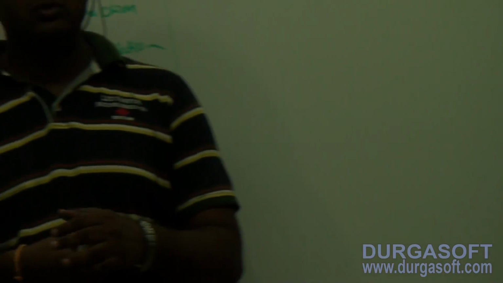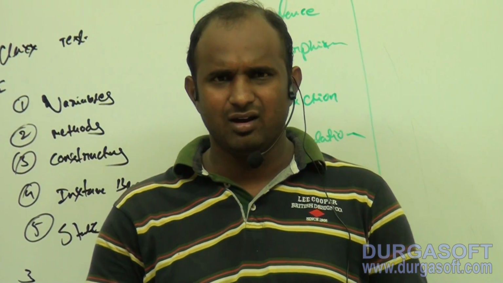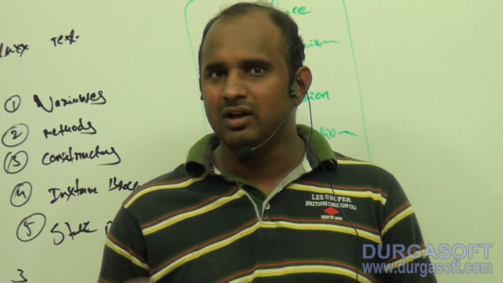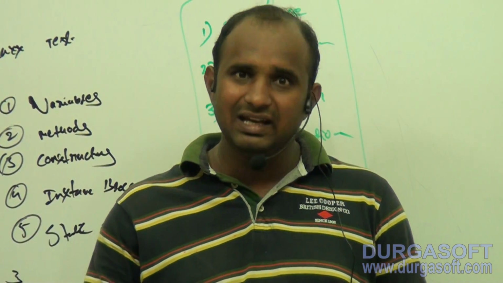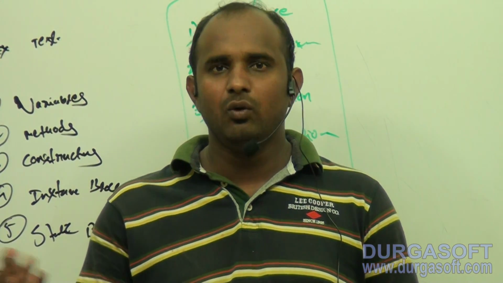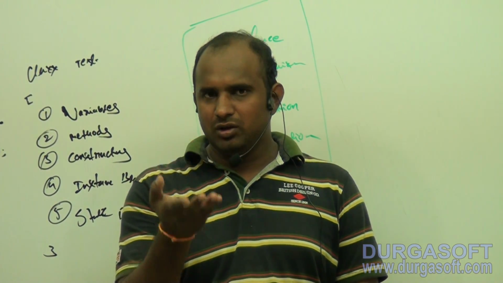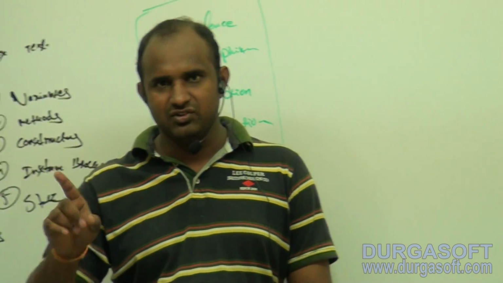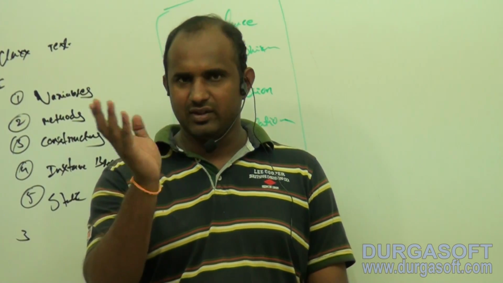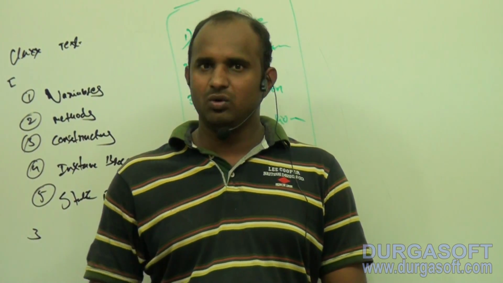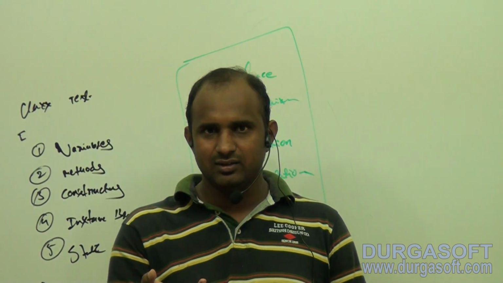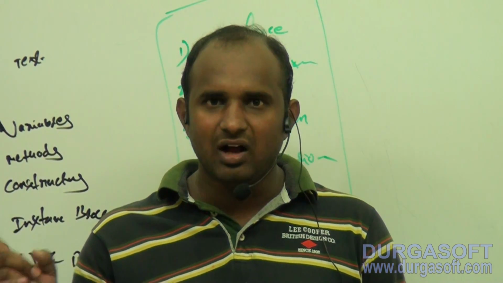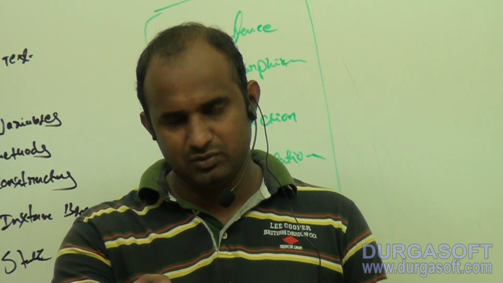If you want to reuse the methods, class A already contains m1, m2. Don't declare them in class B or class C. Can you please reuse the class A methods in class B and class C? Ratan, how are we using them? Concentrate. You are using your father's properties, which means yourself and your father have some relationship. What is the relationship? Father and child relationship. Without a relationship, the father is unable to provide the money, right? So your father and yourself have some relationship. Based on the relationship only, the father is providing the property and money to the child.